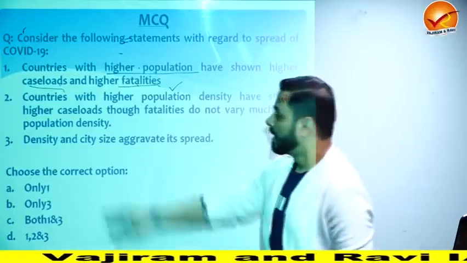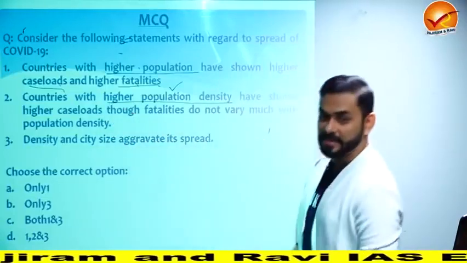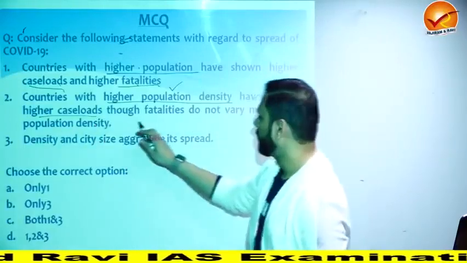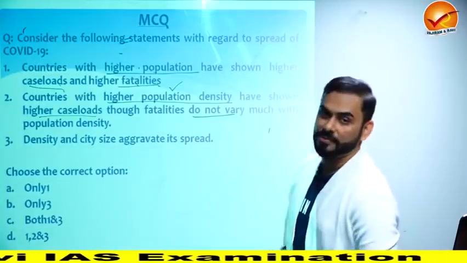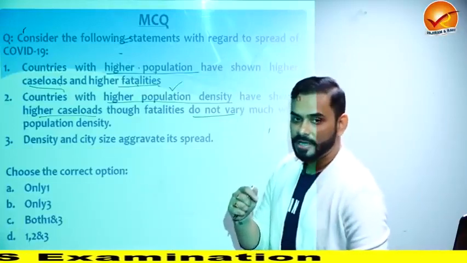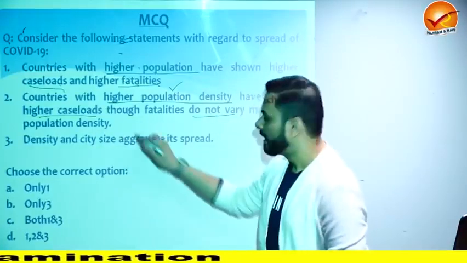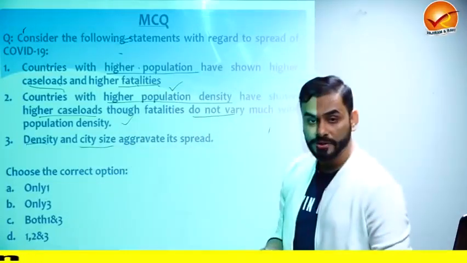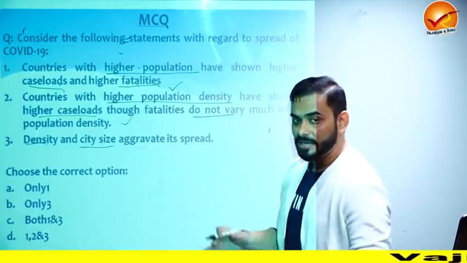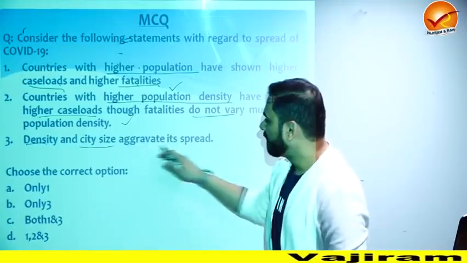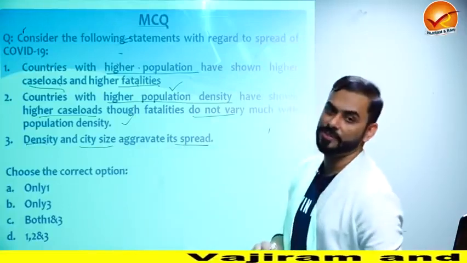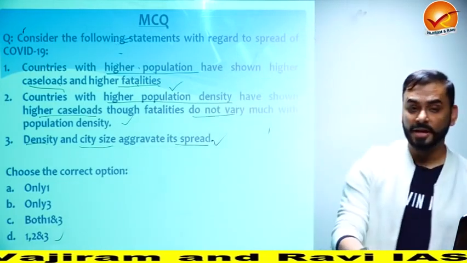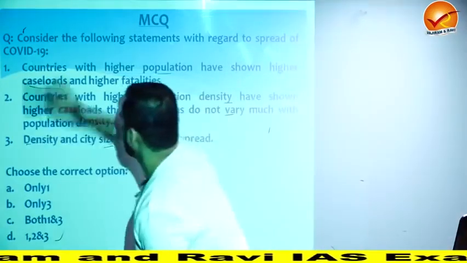Absolutely correct. Countries with higher population density have shown higher caseloads, though fatalities do not vary much with population. Number of deaths are not highly related to population density. Absolutely correct statement. Density and city size, which means if city size is big, density is huge, then it aggravates its spread, which means number of cases would be huge. So all the three are correct. Answer is 1, 2, and 3. Such kind of questions can be asked in UPSC.